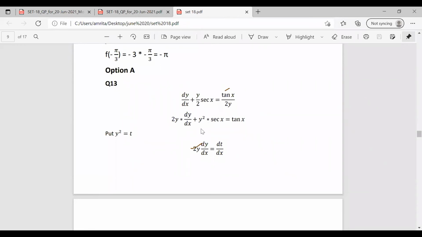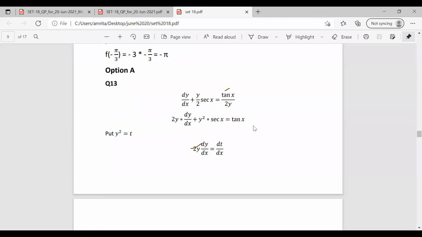Now we are putting y square as t. Differentiating with respect to x, we have 2y into dy by dx equal to dt by dx. Substituting y square as t in the equation, the 2y into dy by dx becomes dt by dx.